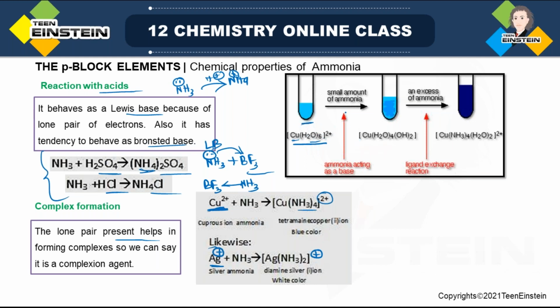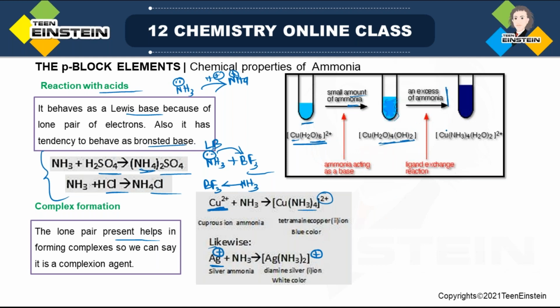When we add a small amount of ammonia, first there is the appearance of a gelatinous precipitate, and it is because of the formation of this type of compound. See here, out of 6 water molecules, 2 are now OH, that means 2 hydrogens are already taken by ammonia, so that is why it is now a different structure.